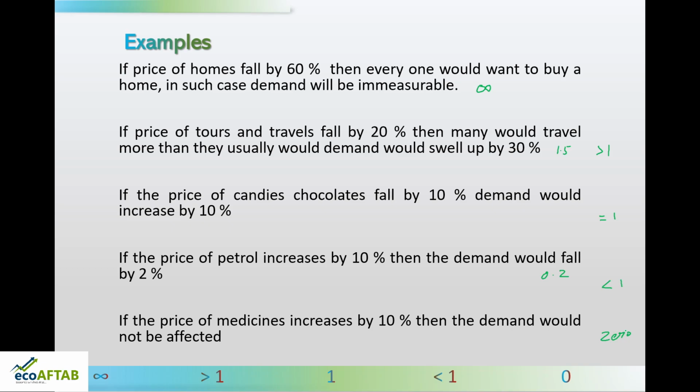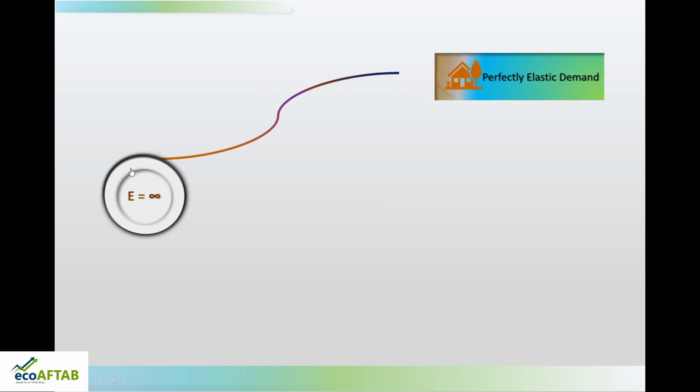We will see what these 5 types, 5 degrees of elasticity, are called. So, the first one is infinite elasticity. What is infinite elasticity called? It is called perfectly elastic demand. We saw the case of homes or real estate: if the price falls tremendously, everyone would like to buy a house. So, in that case the demand is very tough to be measured. So, that becomes perfectly elastic demand.